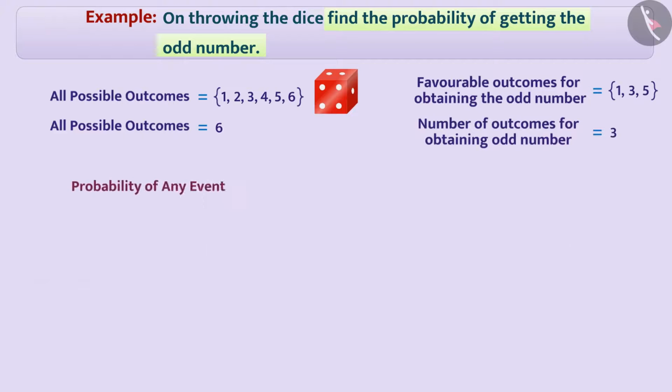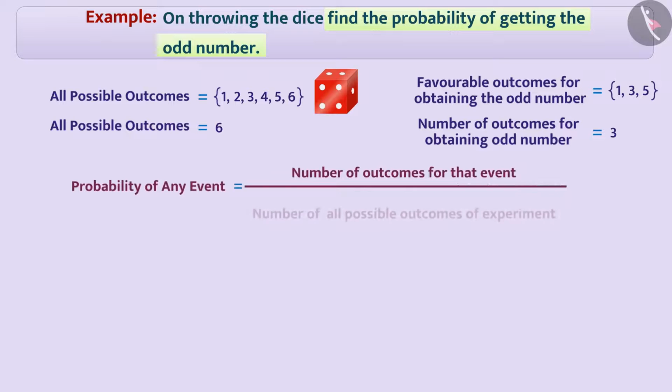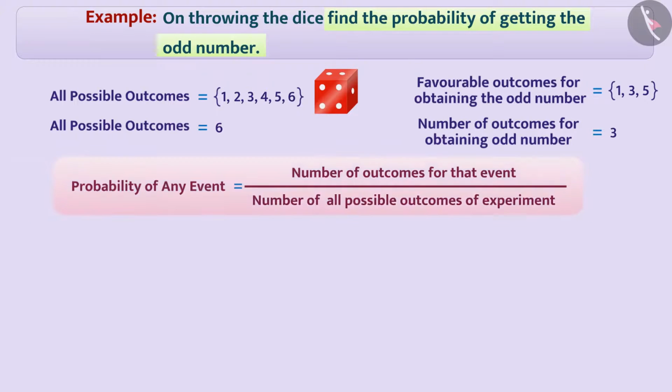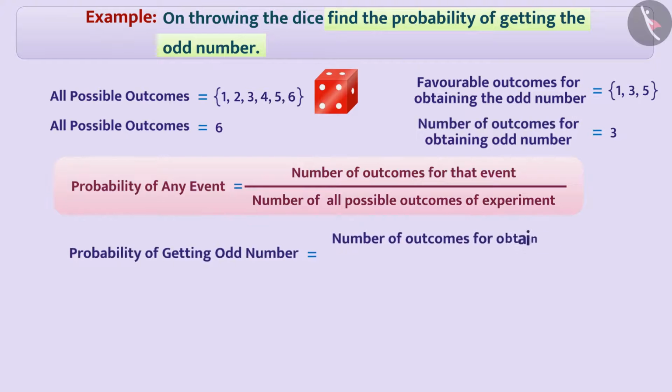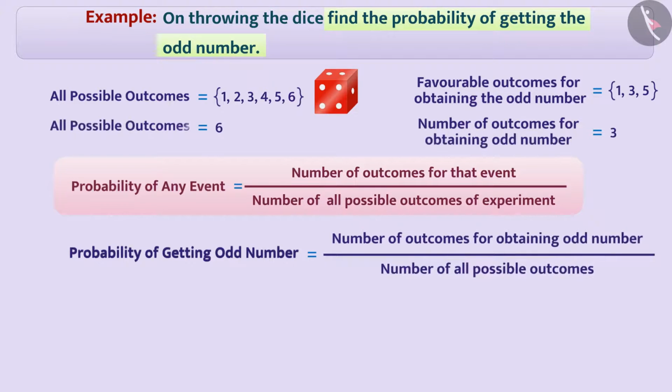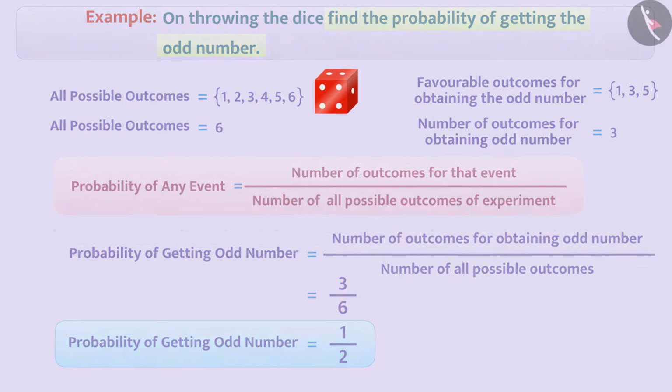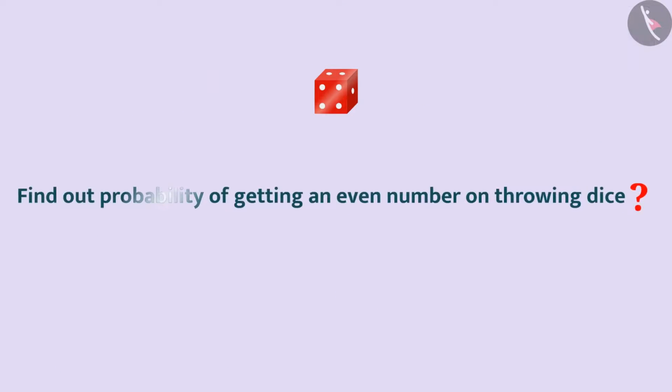Probability of any event is equal to the number of outcomes for that event divided by the number of all possible outcomes of the experiment. Hence, the probability of getting an odd number is the number of outcomes for obtaining an odd number divided by the number of all possible outcomes of the experiment. In this way, the probability of getting an odd number is 1 by 2. Similarly, can you now find out the probability of getting an even number on throwing the dice? Try yourself.